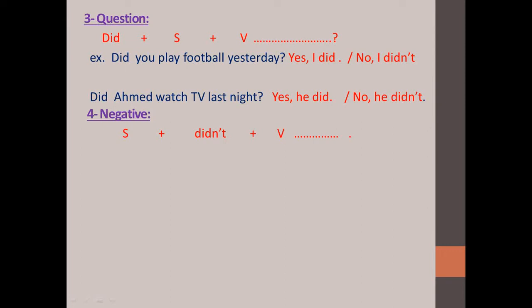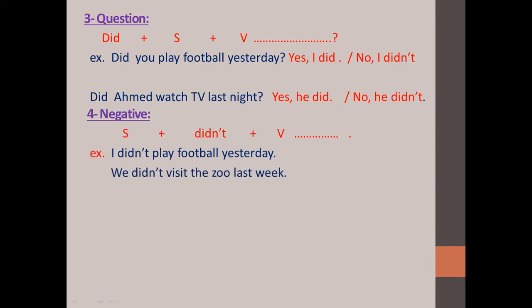Also in the question, did plus subject plus verb, not the second conjugation. As I said, did you play, not played. Because after did we get the verb. After didn't we get the verb. Okay, example. I didn't play football yesterday. Another example. We didn't visit the zoo last week.